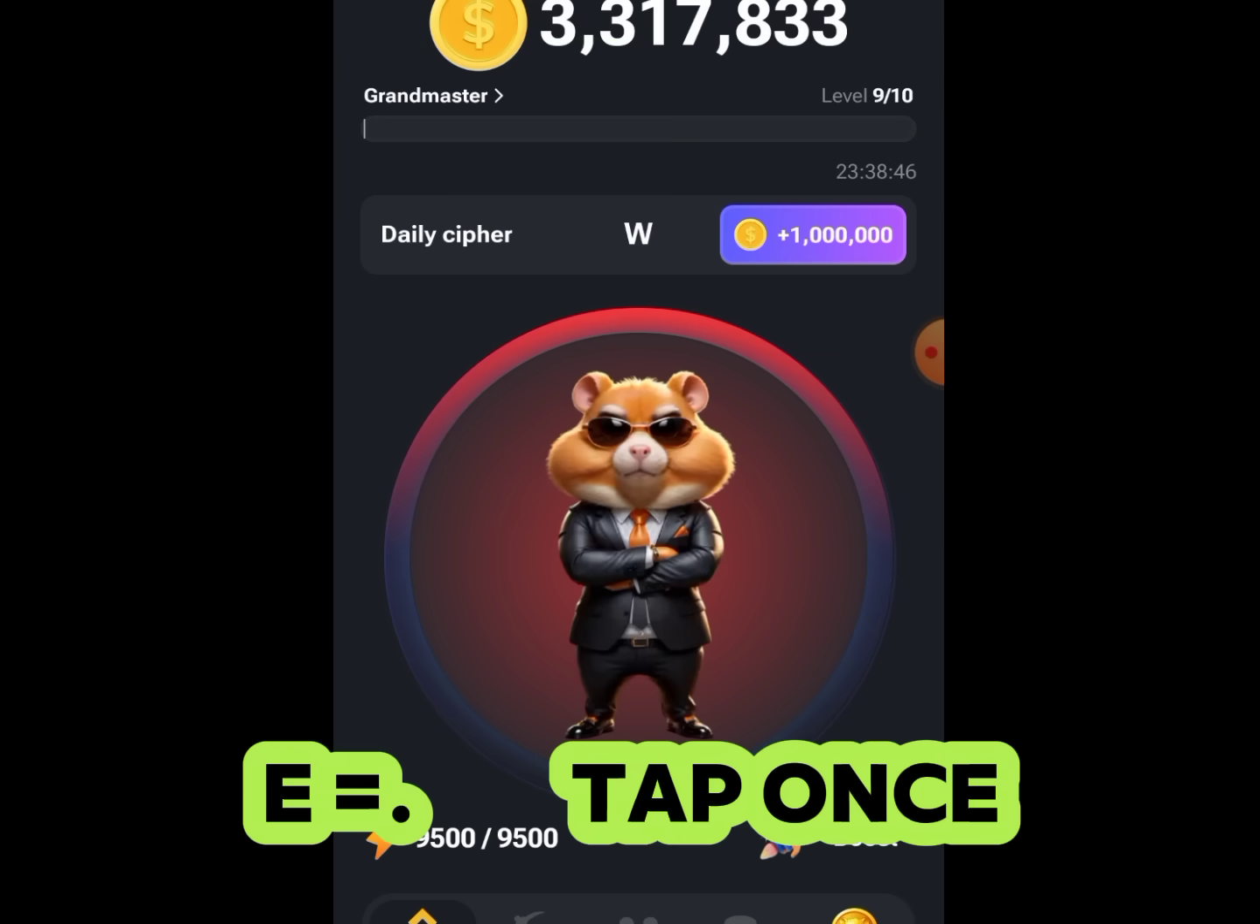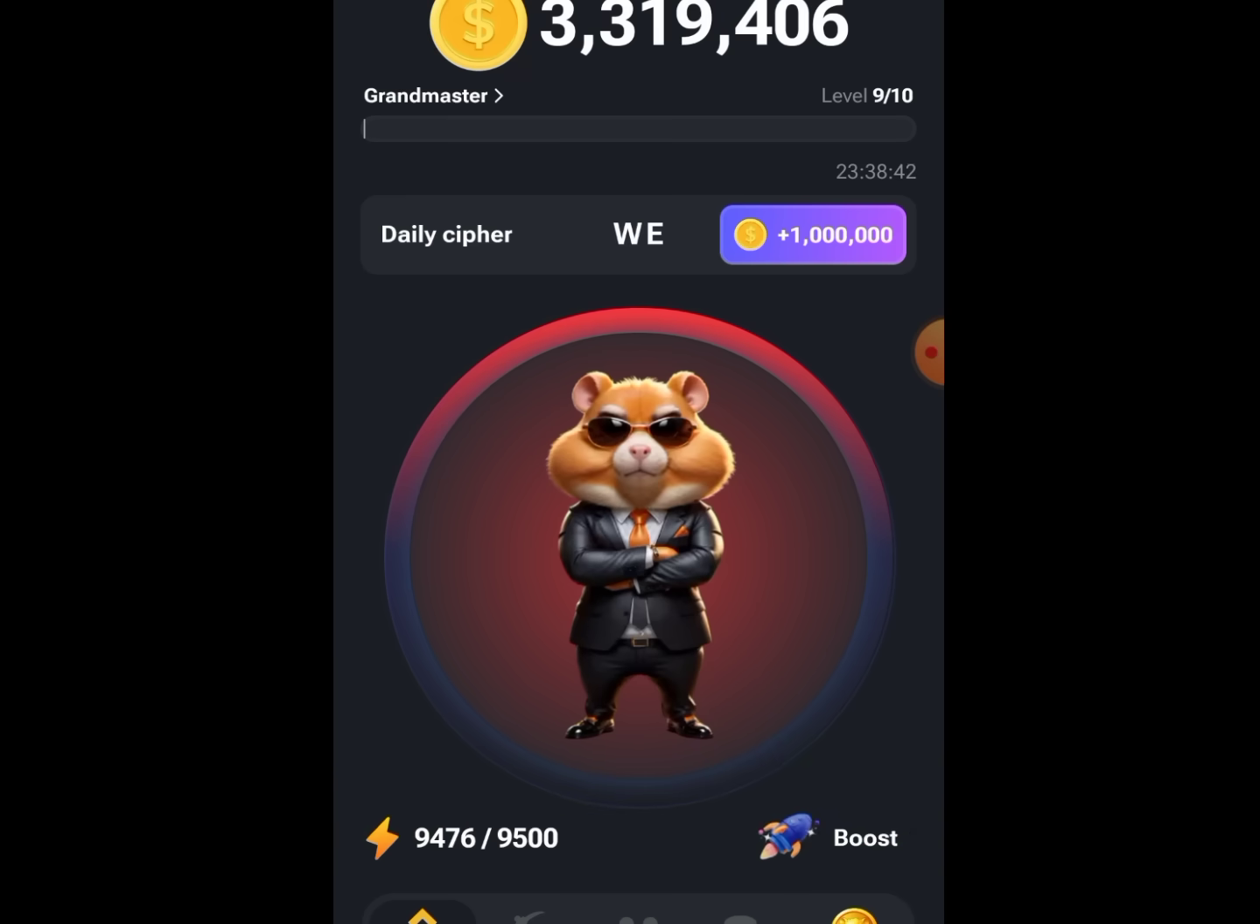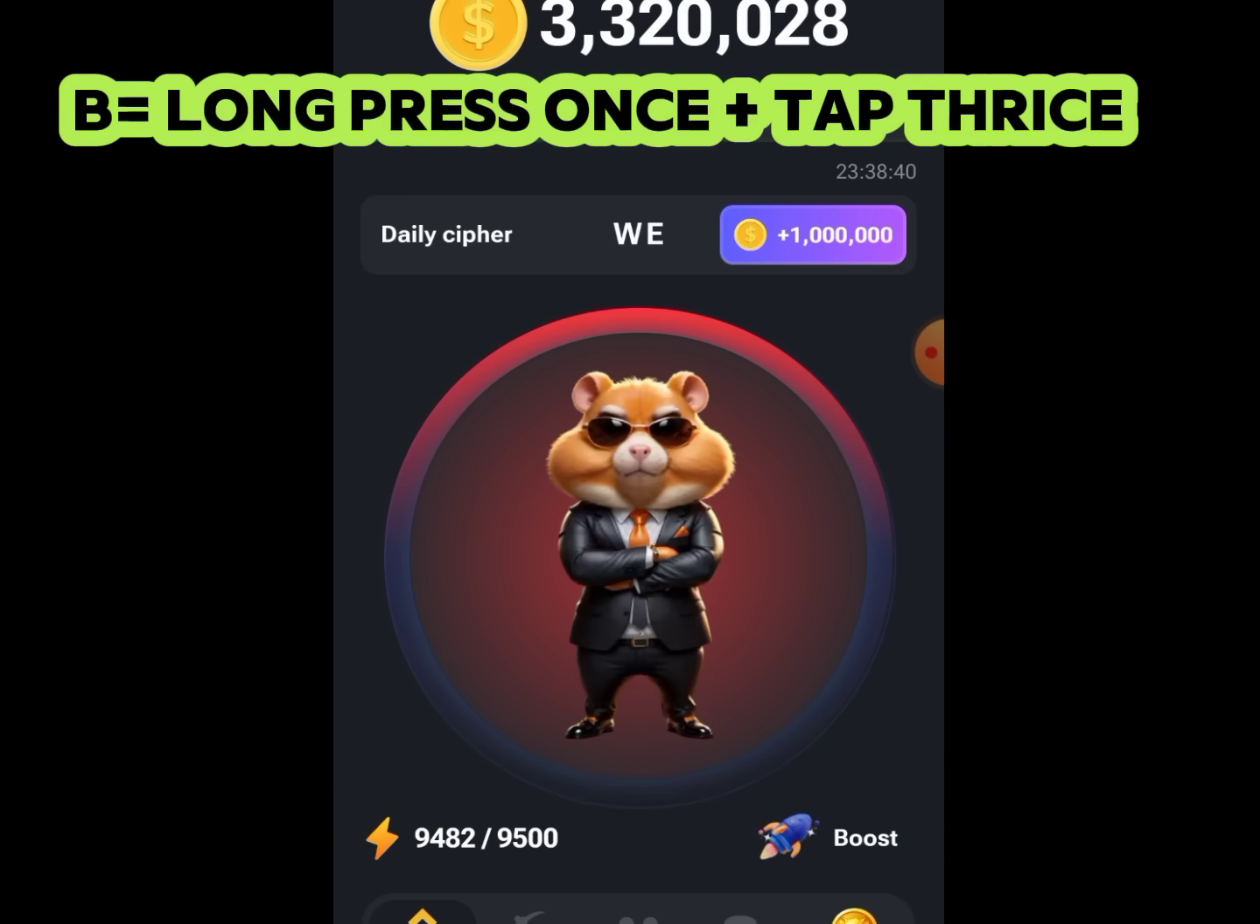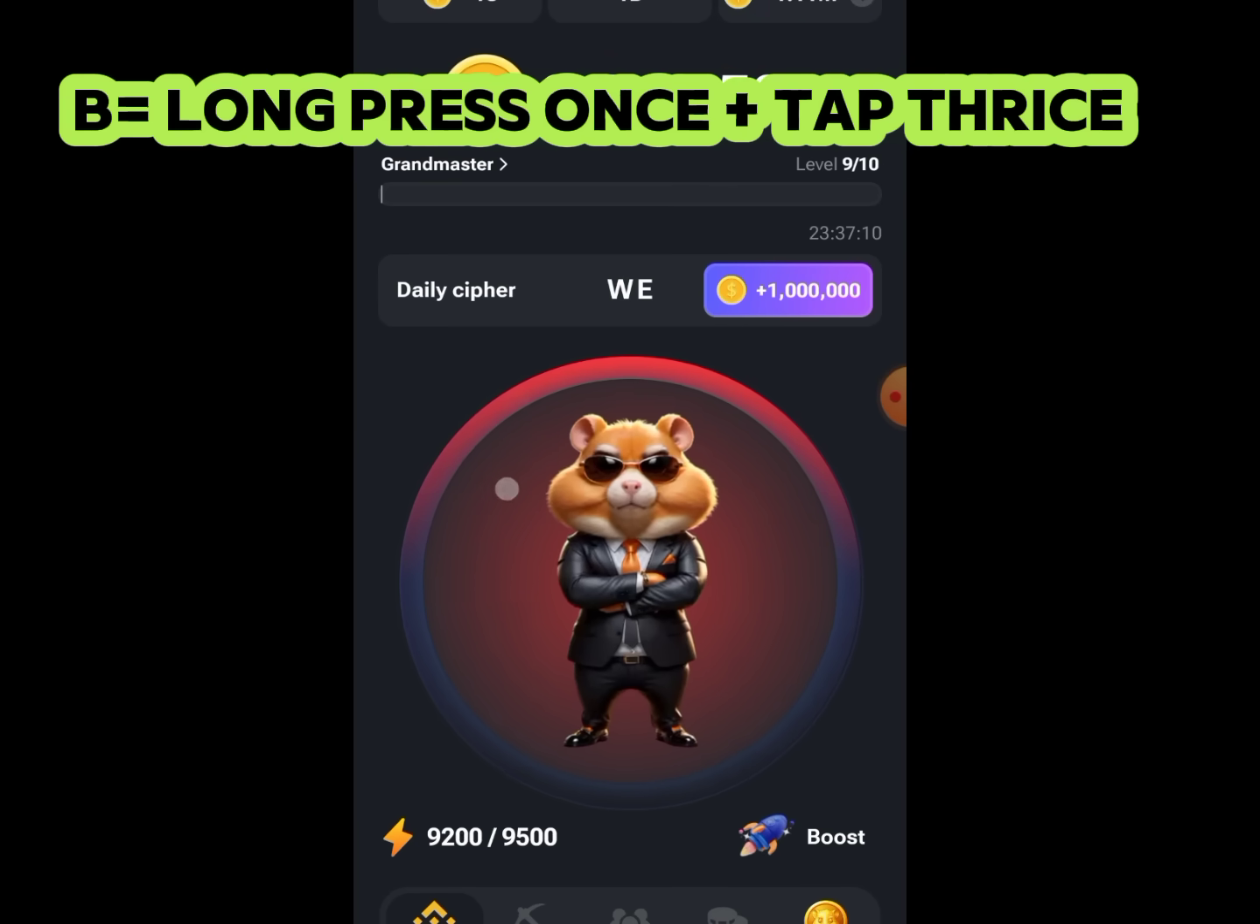So just tap once. So we got our E, then B, you long press once, then tap 3 times. So we long press, tap 3 times. So we got our B, then the last one is 3.